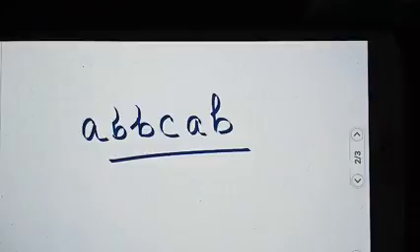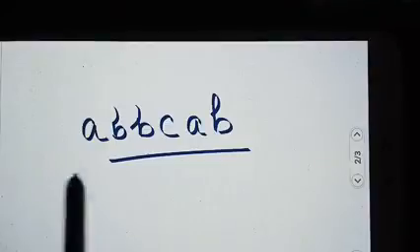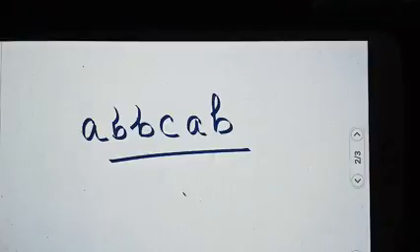And what does that mean? That last stanza also has the same rhyme scheme as the first one. That is A, B, B, C, A, B. Although it is not necessary that whatever stanzas are given in the poem, they all will have the same rhyming scheme. Definitely this poem has this rhyming scheme throughout. But particularly if any stanza is given to you in the exam and you have to find the rhyming scheme, you can find that in this way only.